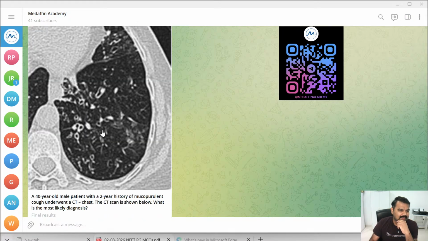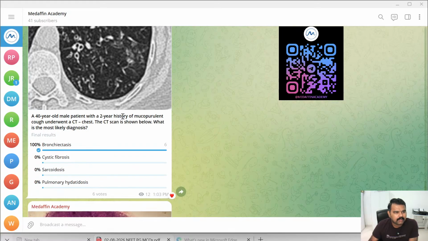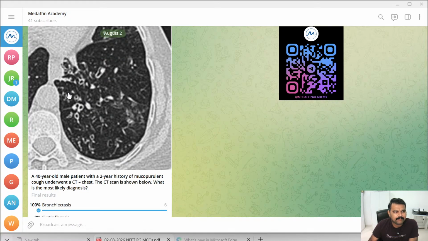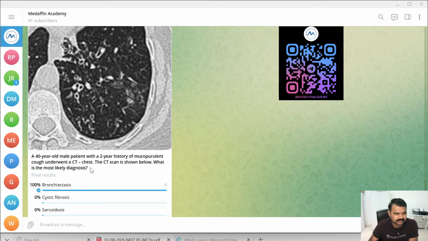This is another image based question, a cross section of a CT scan. A 40-year-old male patient with a 2-year history of mucopurulent cough underwent a CT chest. The CT scan is shown above. What is the most likely diagnosis? Obviously, the history itself gives the answer. A mucopurulent 2-year cough, and most probably he might be a chronic smoker also. The options were given, with the particular pattern, honeycomb appearance, and all those things.